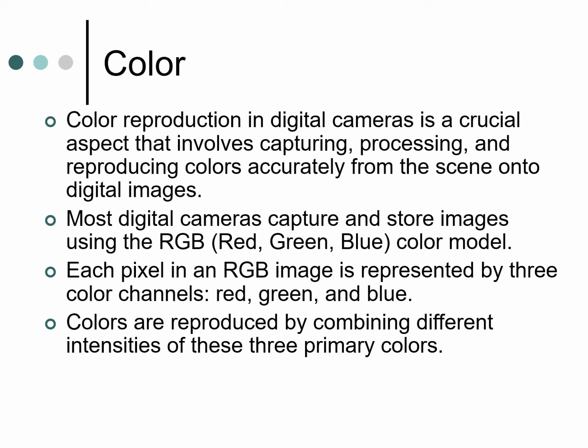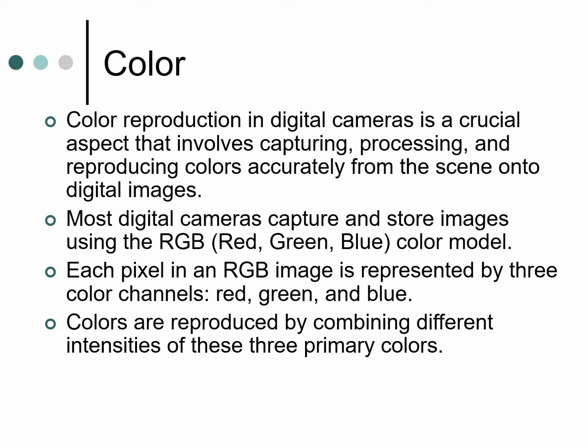Now let us discuss color. Color in a digital camera is a crucial aspect that involves capturing, processing, and reproducing colors accurately from the scene into digital images. Most digital cameras can capture and store information in the RGB, that is red, green, blue, color model. For example, each pixel in an RGB image is represented by three color channels: red, green, and blue.